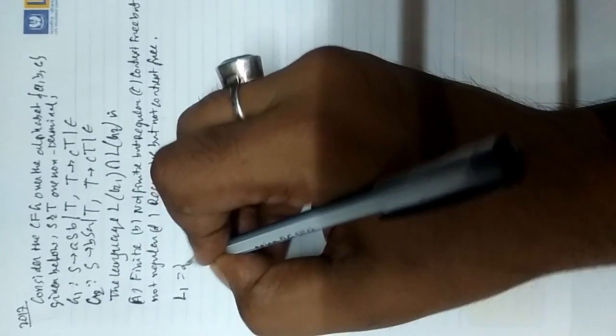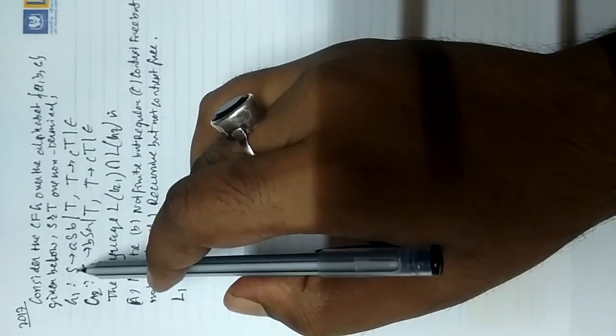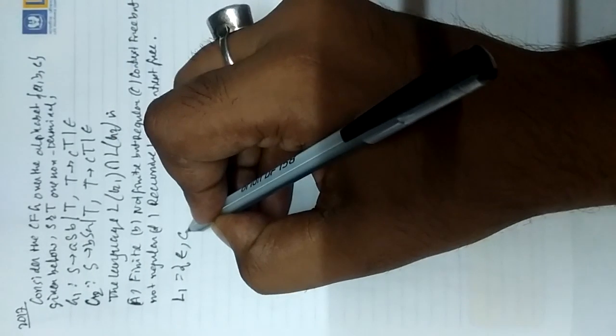Now let us see what languages can be generated by this. Let us consider L1. You can generate from S to T and from T to epsilon, so you can generate epsilon. Next one is c plus.